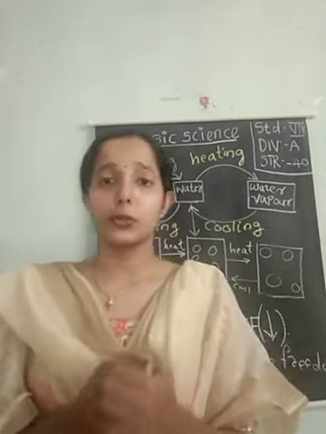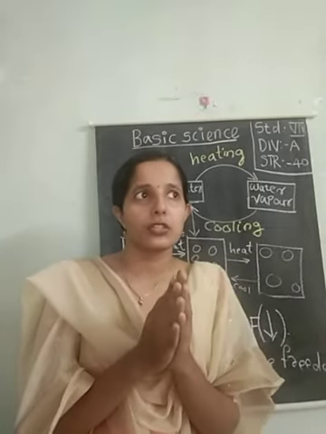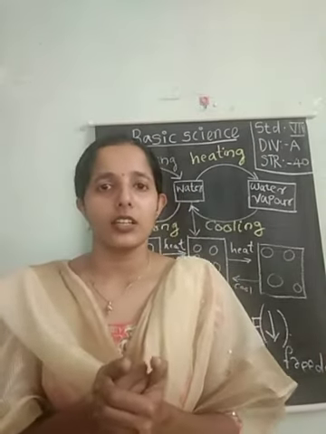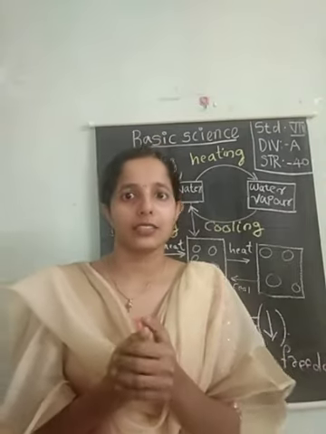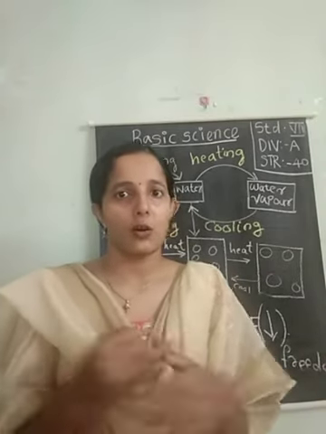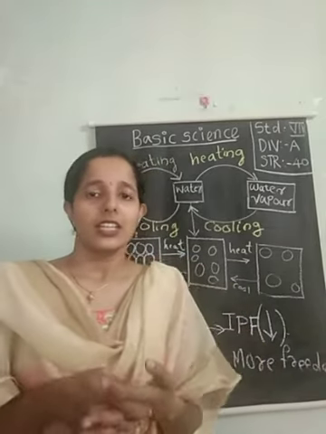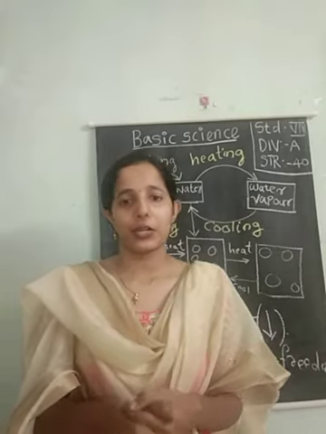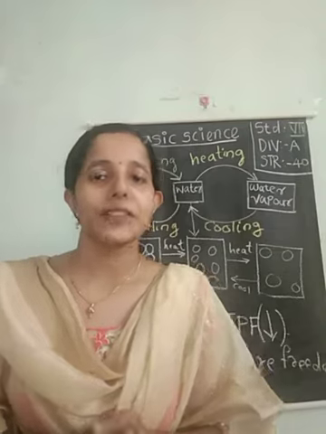Okay. As homework, you should find out more examples of these states of matter which we make use of in our industries. I will give you a clue: a blacksmith, a goldsmith, all of them use this property, this change of state of matter, in their work. Please go and find out and prepare a note about this. Okay. So I hope you have understood this topic today. Thank you.